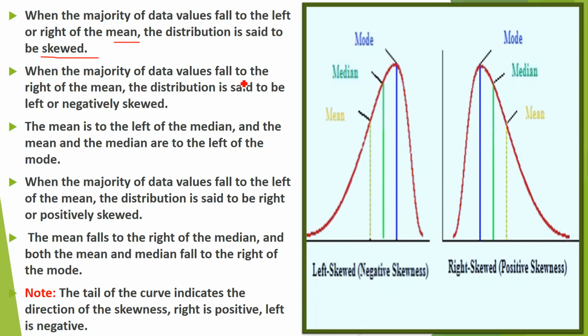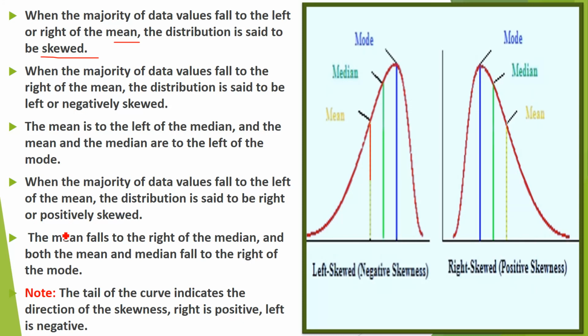When the majority of the data falls to the right of the mean, see this is the mean, and the median is here, the mode is here. If more data is here, then you will find the median here and the mode here. So we can say that the median is on the right side of the mean, or we can say the mean and median both are on the left side of the mode. Right, same thing I have mentioned here. The mean is to the left of the median, and the mean and median are to the left of the mode.